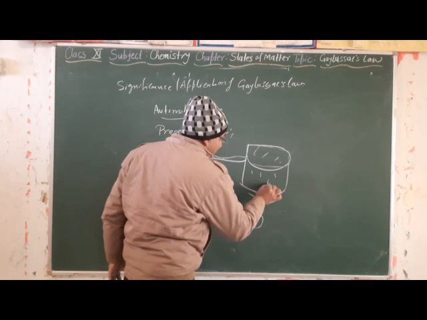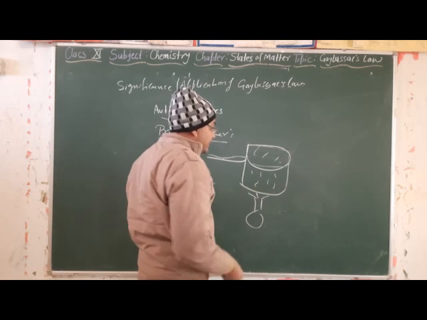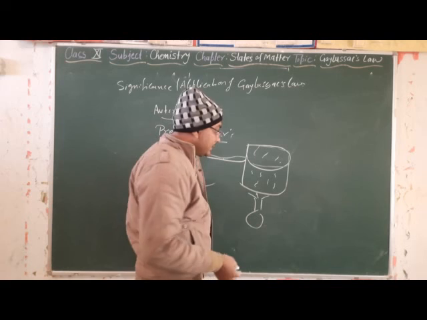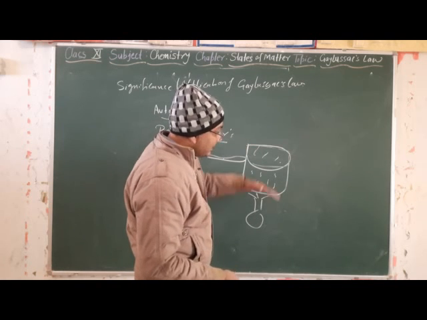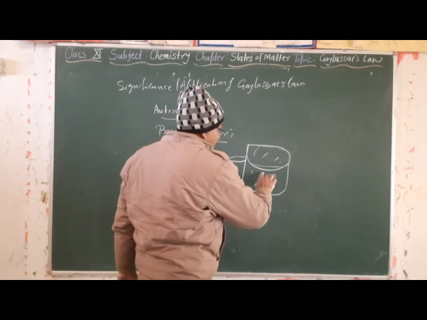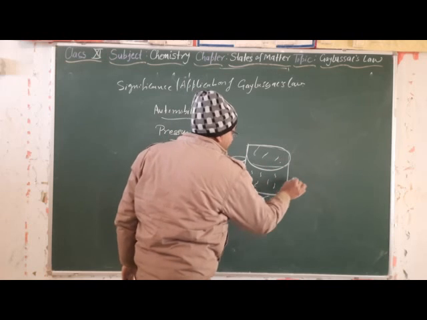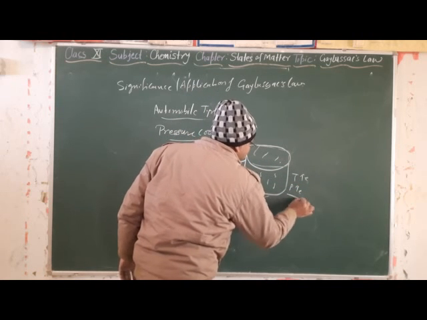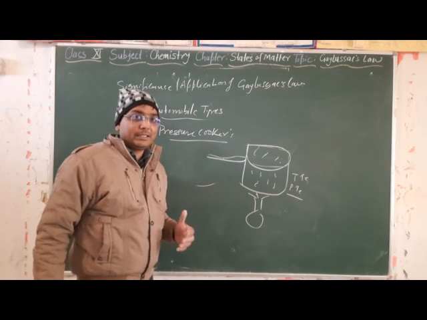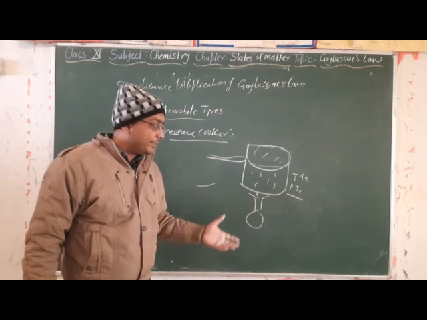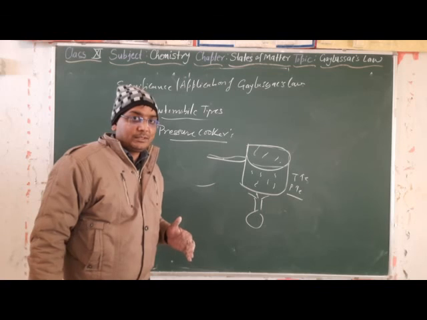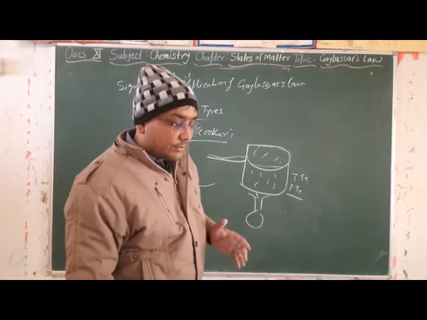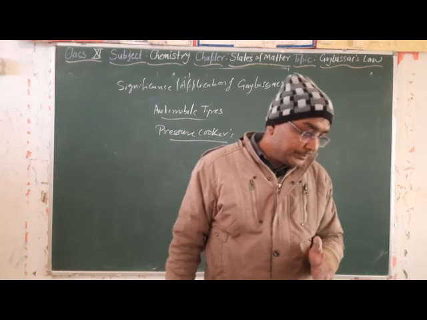Then the water gets vaporized and converts into vapor, and that vapor applies pressure. Because of that, when temperature increases, pressure increases and our food gets cooked easily, within less time. Okay, so these are the examples.